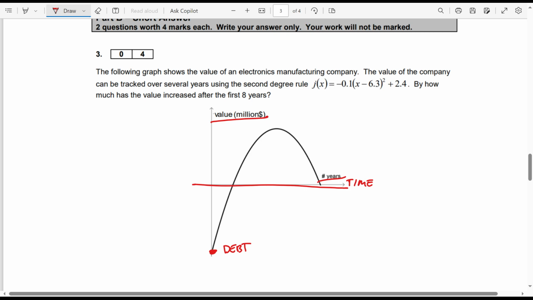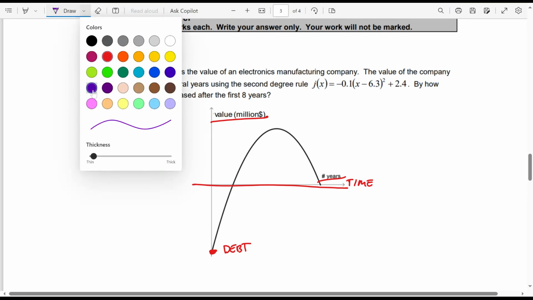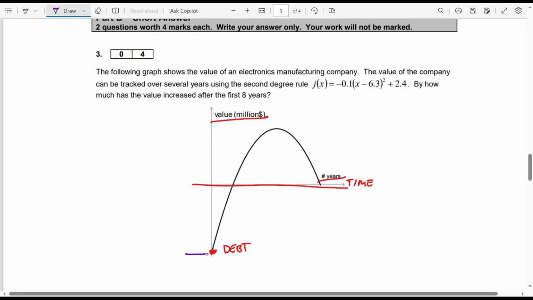Now, the framing of the question, if you don't like the way that it's worded, what it's asking is essentially from the date this company started, and again, they started in debt, how much money did they make, or how much profit or value? I guess it's a company valuation, so it's different. It's not profit, it's a valuation, which is a whole other thing.